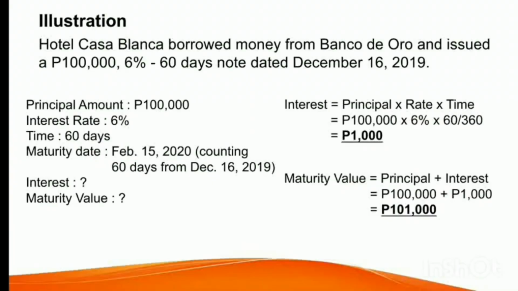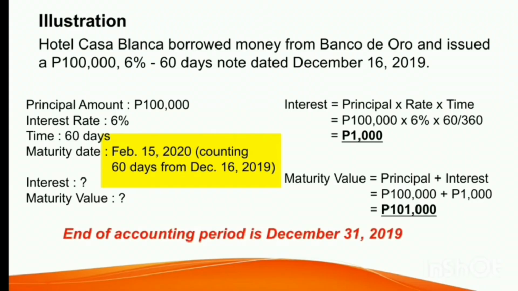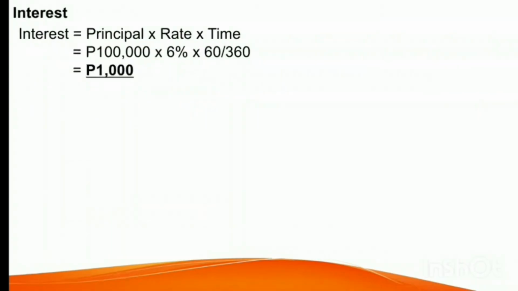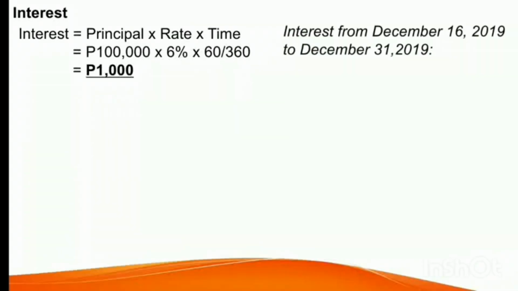Take note that the term of the loan is 60 days and it will mature on February 15, 2020. And then the end of the accounting period is on December 31, 2019. So therefore, we have to prepare an adjusting entry on December 31, 2019 for the interest. Meaning to say, we have to determine how much is the interest from December 16, 2019 to December 31, 2019. Let us now compute that interest.